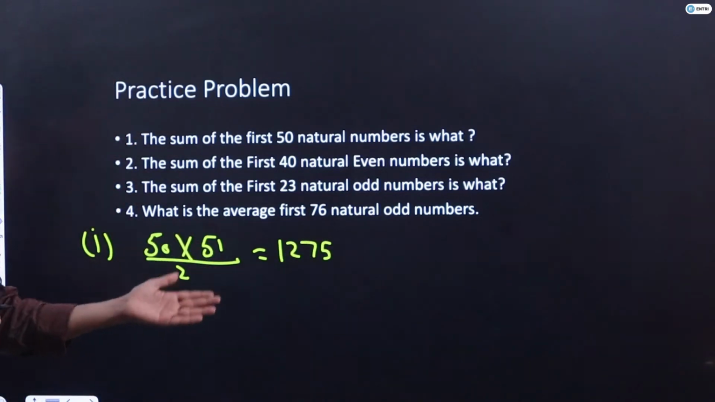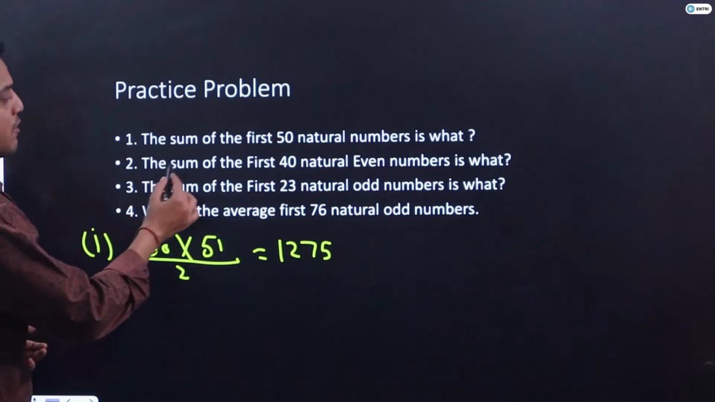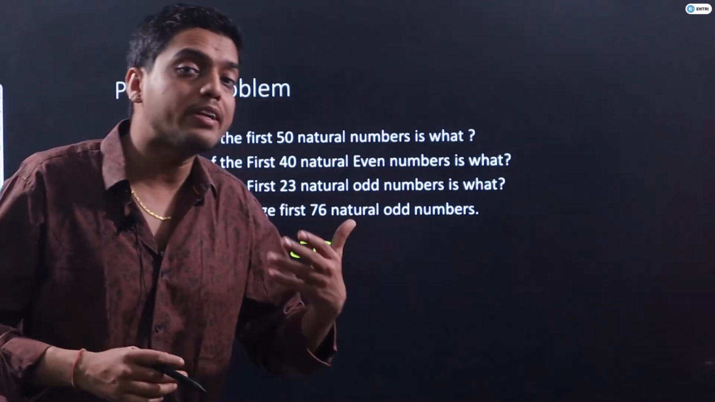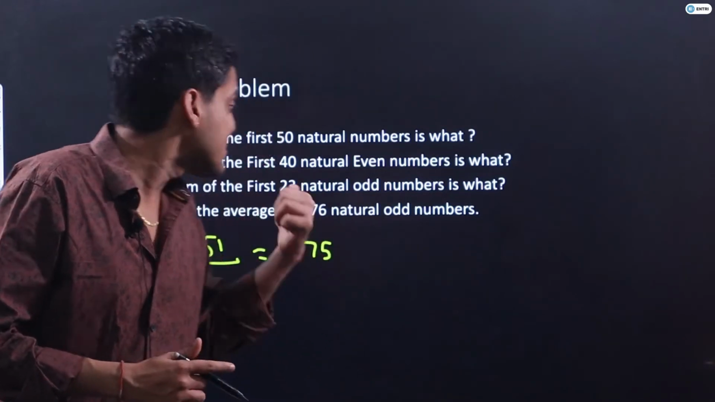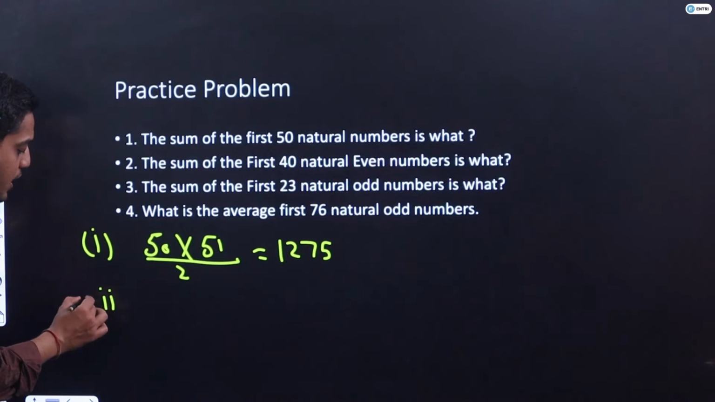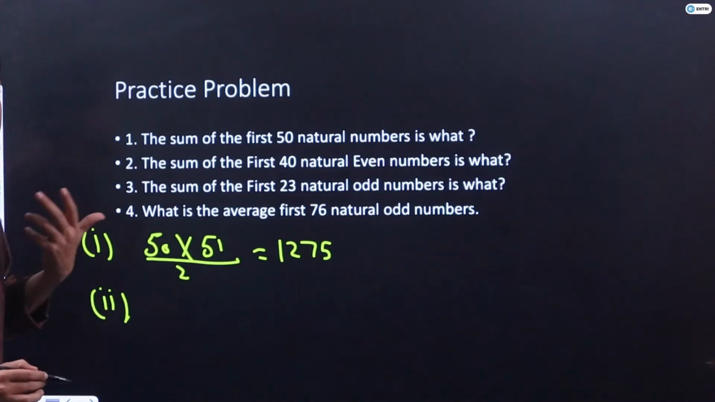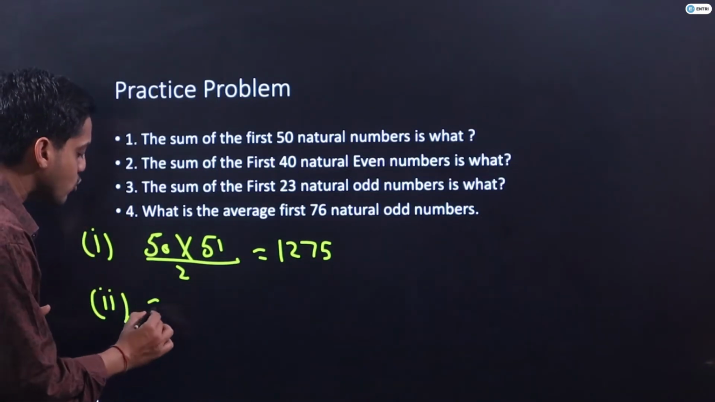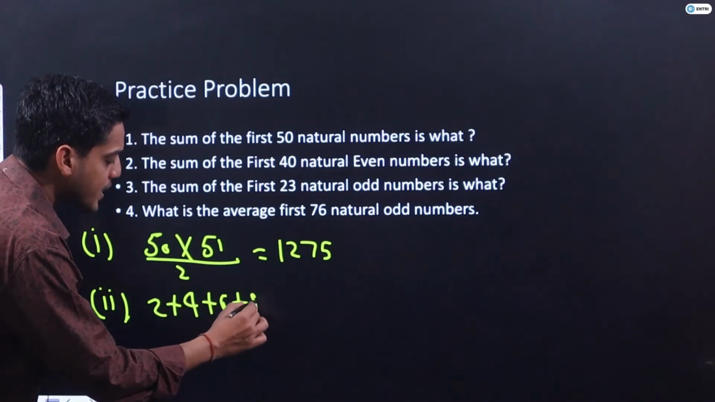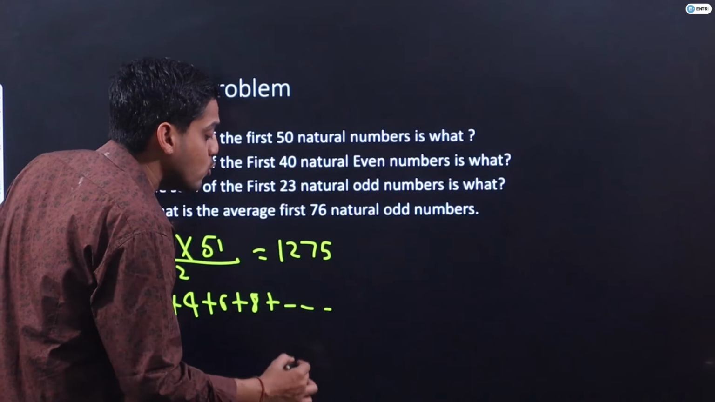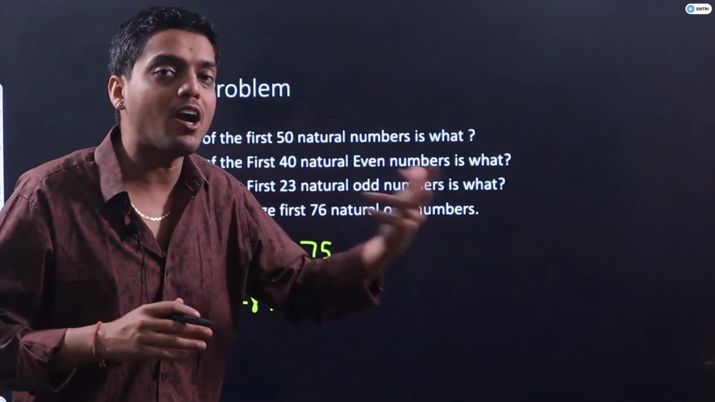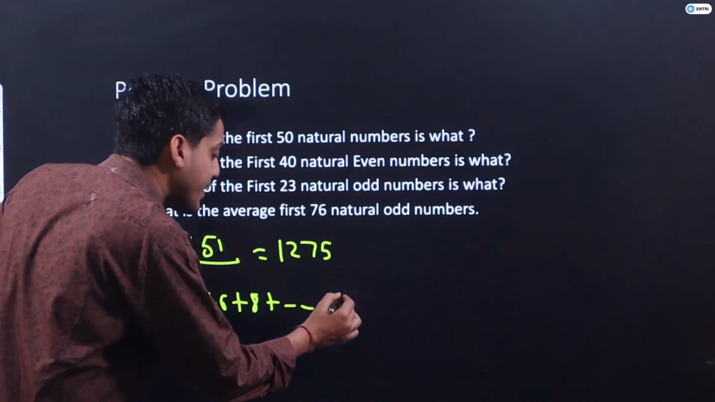So I think we all can calculate this. The sum of the first 40 natural even numbers is what? The number of terms is 40, that is given here guys. My first 40 natural even numbers will look like what guys? 2 plus 4 plus 6 plus 8 and so on up to where guys? If there are 40 terms, my last term should be what? My last term should be 80.